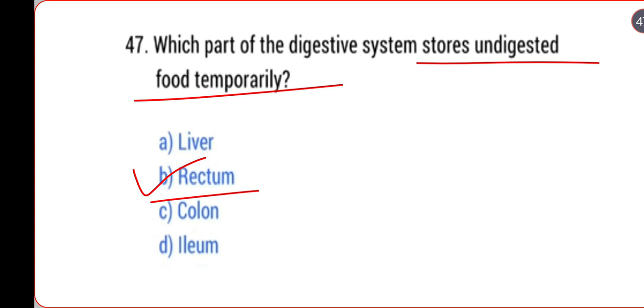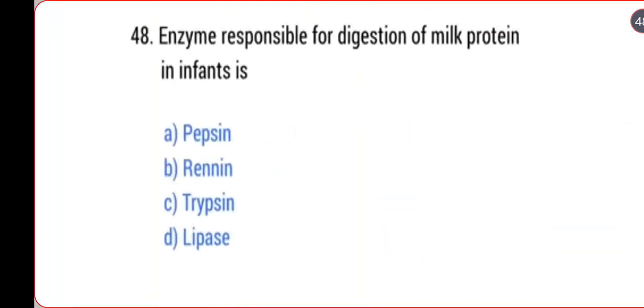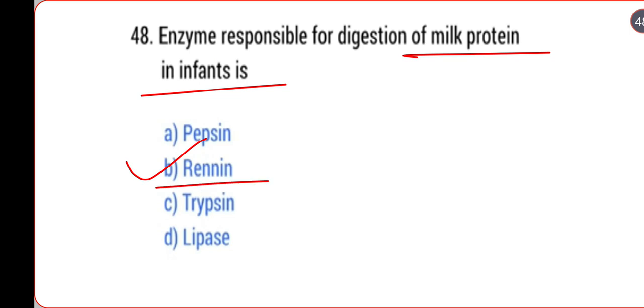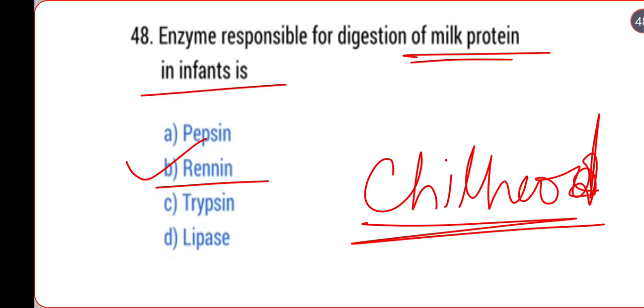Okay, rectum. Next, the enzyme responsible for digestion of milk protein in infants is renin. Renin is the enzyme responsible for digestion of milk protein in infants.